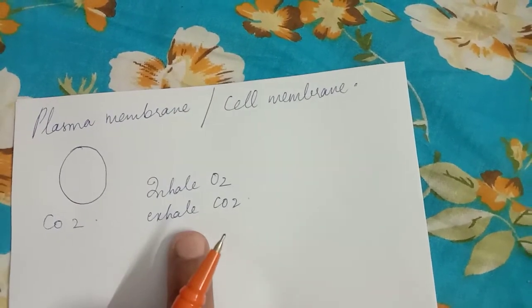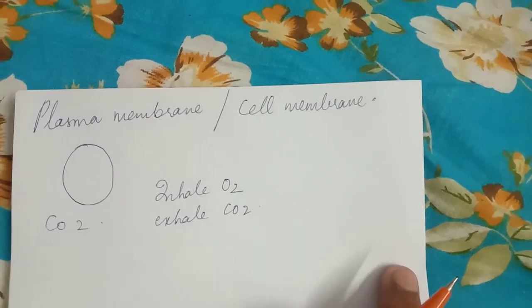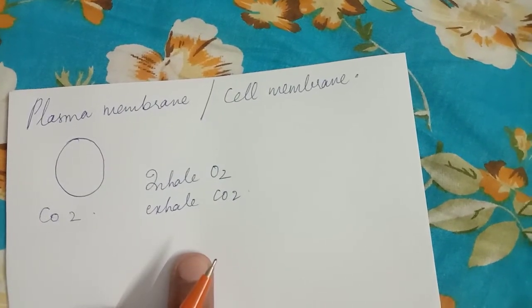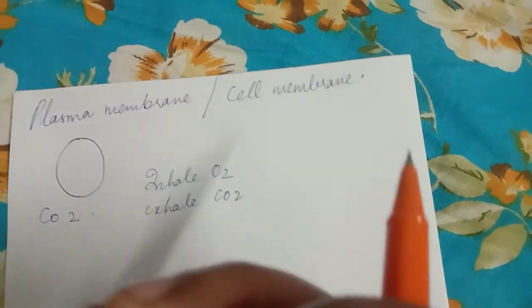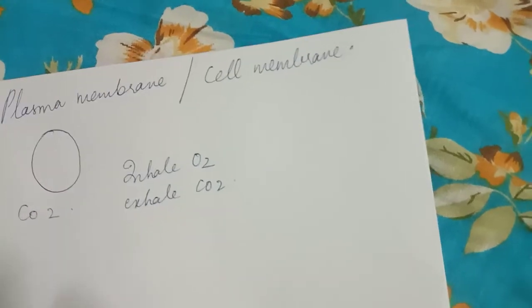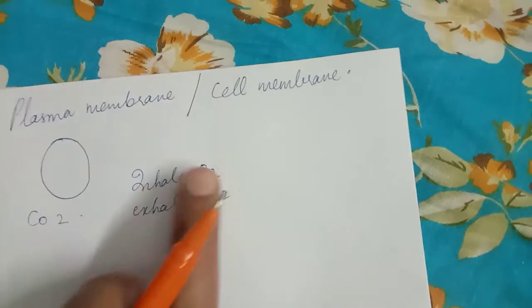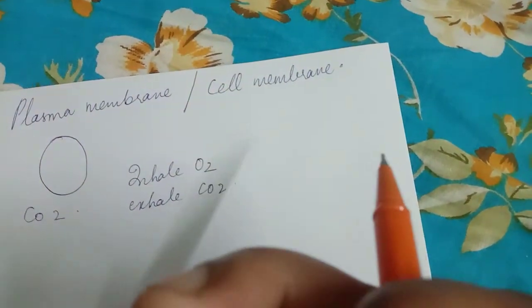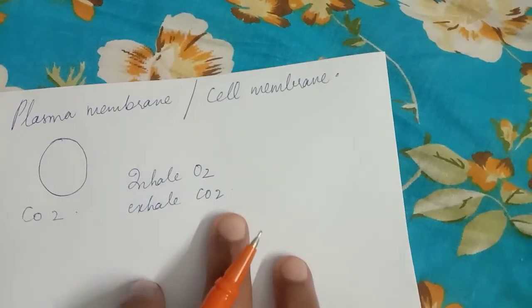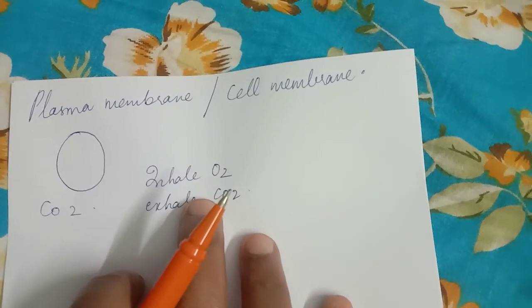In the cell's external environment, the concentration of CO2 is low compared to inside the cell. As soon as there is a difference in the concentration of CO2 inside and outside a cell, CO2 moves out of the cell, as I told you, to the lower concentration outside by the process we call diffusion. Similarly, O2, that is oxygen, enters the cell by the process of diffusion. When the concentration of O2 outside increases, it enters and the concentration inside the cell changes. So these are the few points about the functions of the cells, and this is about the topic. Thank you.